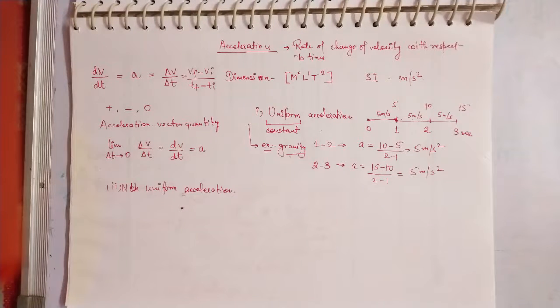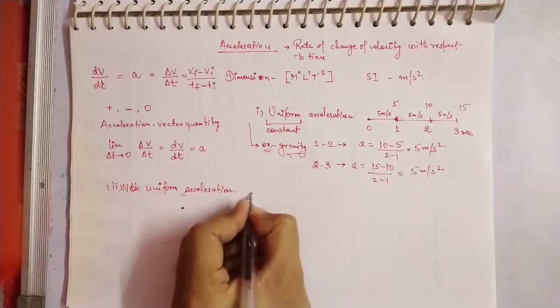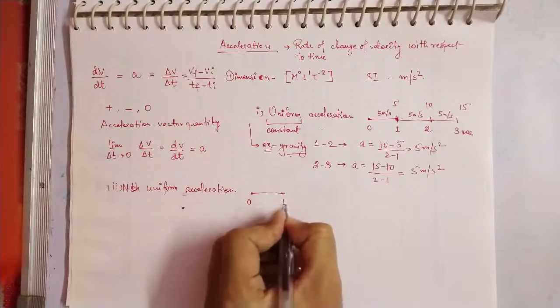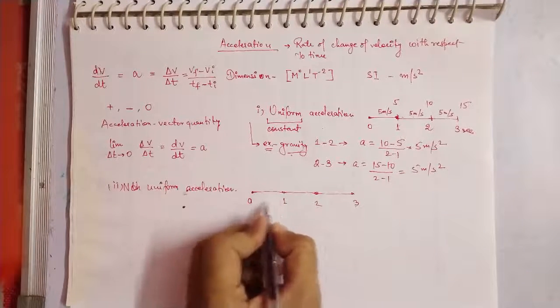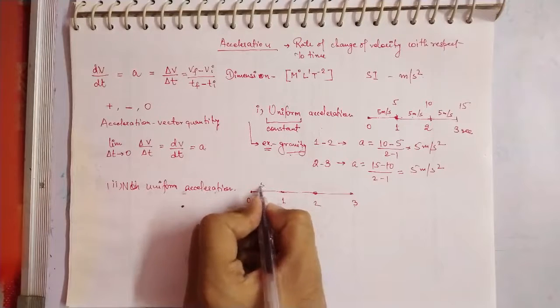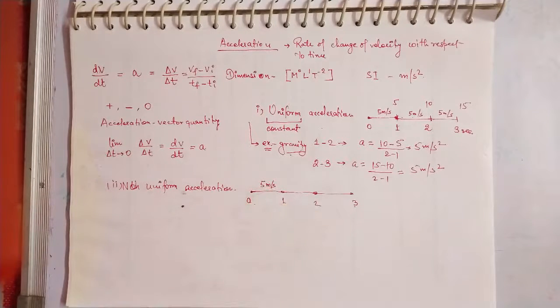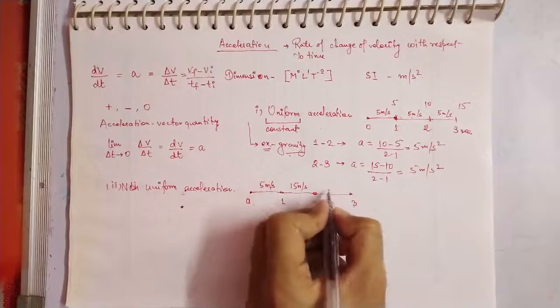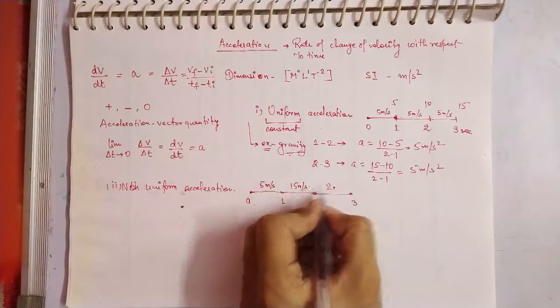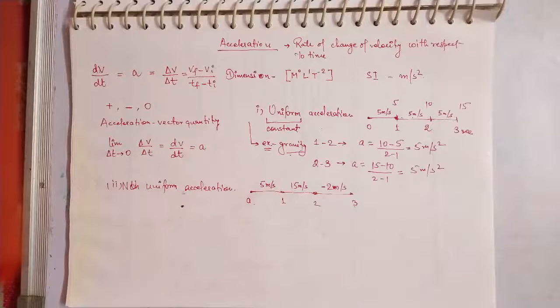Okay, so now let's talk about the second one, that is non-uniform acceleration. If the velocity of a body is changing by an unequal amount with respect to time, that is known as non-uniform acceleration. For example, let's take again 0, 1, 2, and this is 3. Let's suppose for the first second, your velocity increased by 5 meter per second, then it increased by 15 meter per second, and then in the third duration it decreased by 2 meter per second.